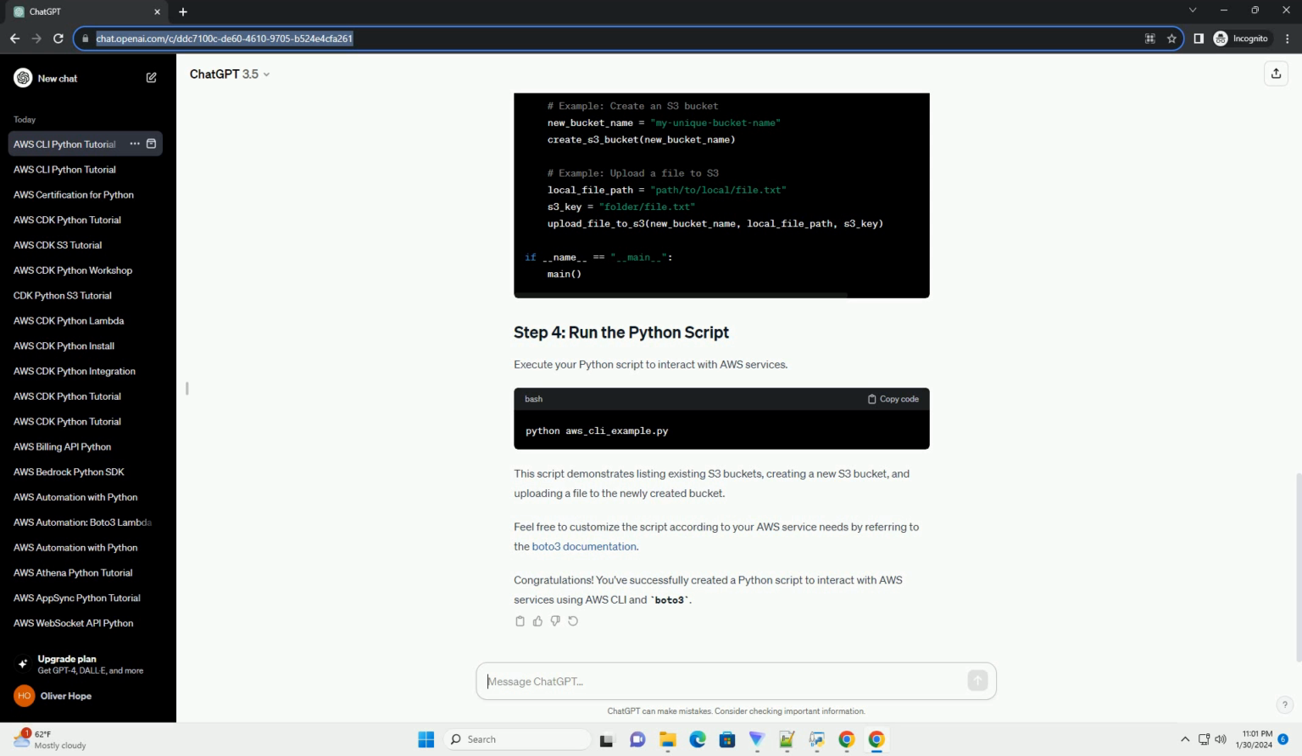This script demonstrates listing existing S3 buckets, creating a new S3 bucket, and uploading a file to the newly created bucket. Feel free to customize the script according to your AWS service needs by referring to the Boto3 documentation. Congratulations! You've successfully created a Python script to interact with AWS services using AWS CLI and Boto3.